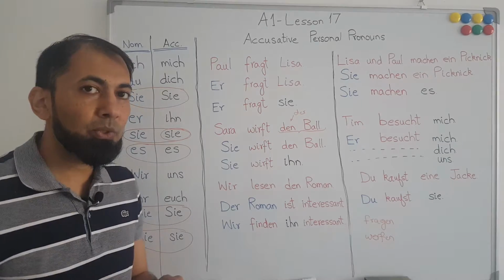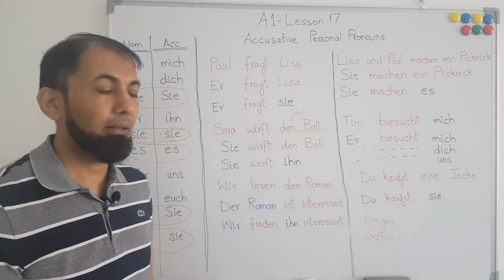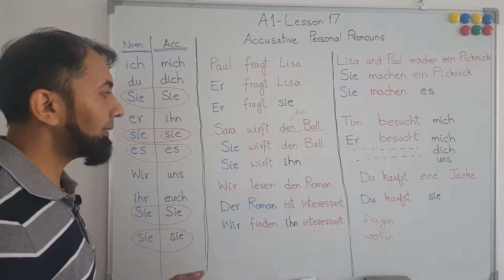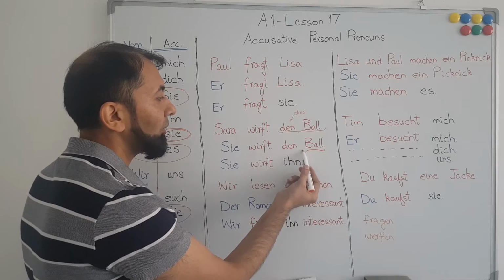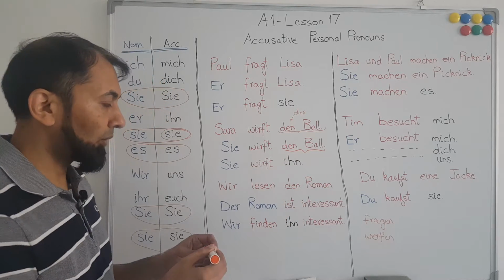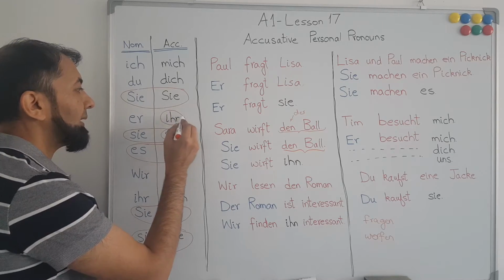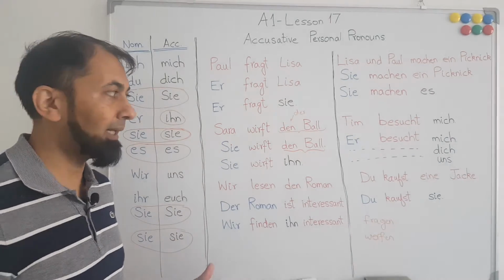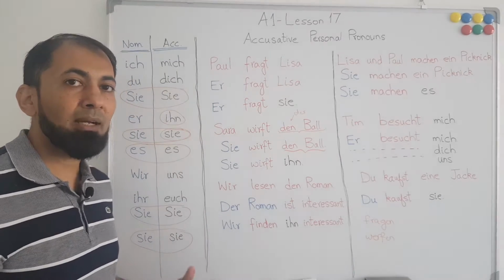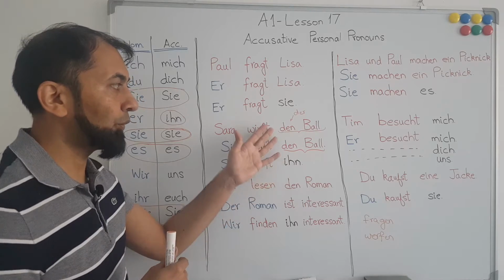Now, if I want to say she throws it, because this ball is a masculine noun, therefore for masculine nouns we have to use ihn, because each noun in the German language has an article, and we have to use the article when we need to use it.